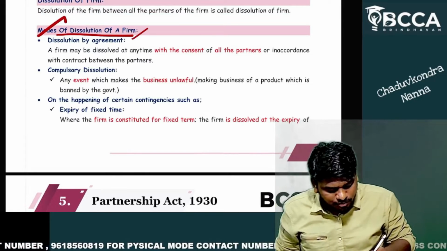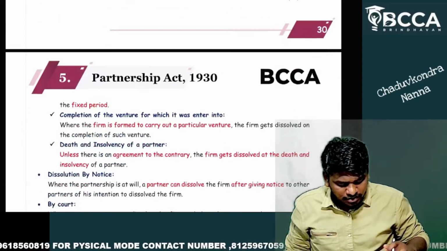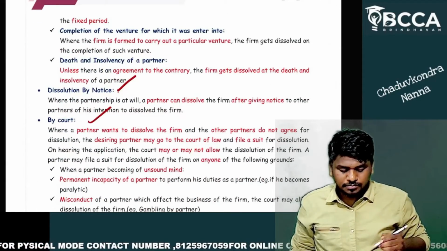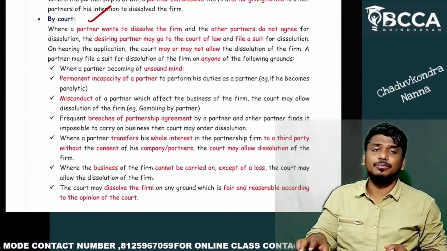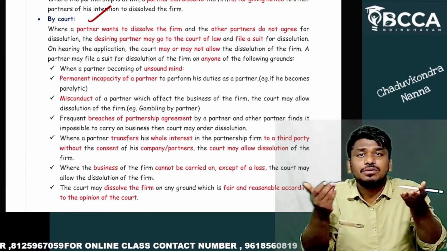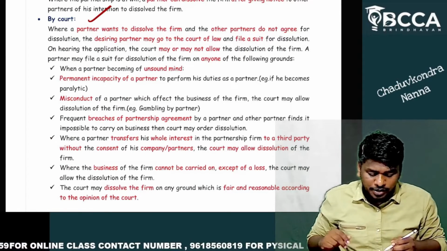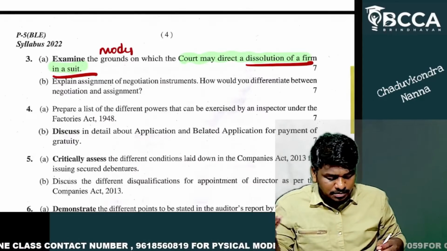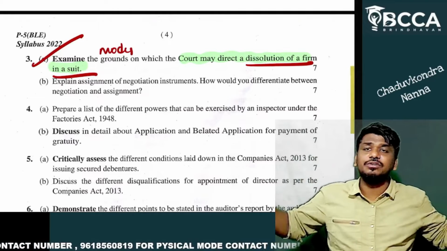There are 5 modes of dissolution of the firm, and there are certain sub points. If you write these points and sub points, you can get easily 7 marks, my dear friends. So this is what he is asking. Third question, it is damn easy. There is no need to get worried about it.